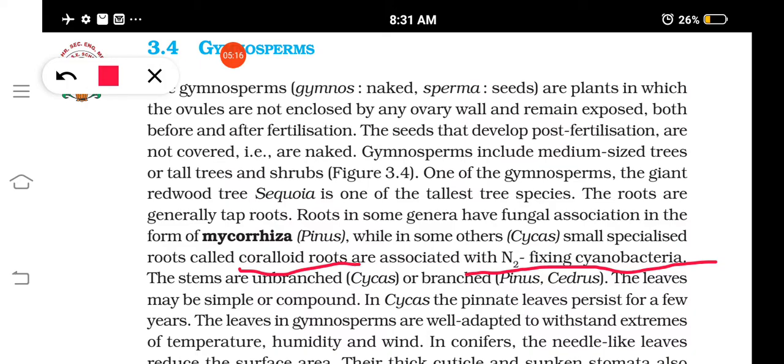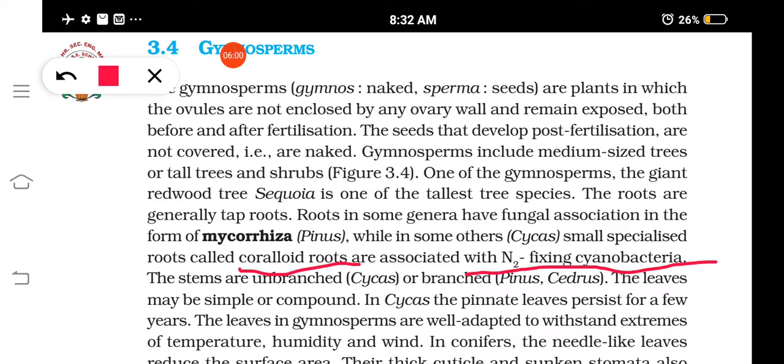So about roots, these are tap roots, and in some species or genera you can see mycorrhizal association, and in some you can see coralloid roots, which are associated with cyanobacteria and can do nitrogen fixation. A question can be asked: name the special type of roots which can do nitrogen fixation in gymnosperms. Coralloid roots. And what is mycorrhiza? It's the association of roots of some genera of gymnosperms with fungus.